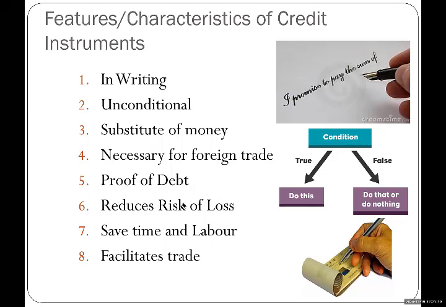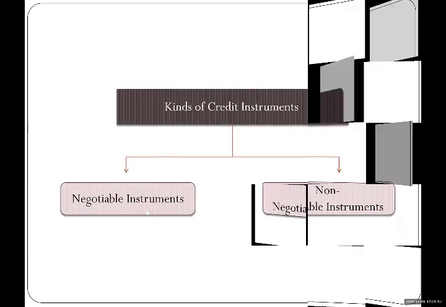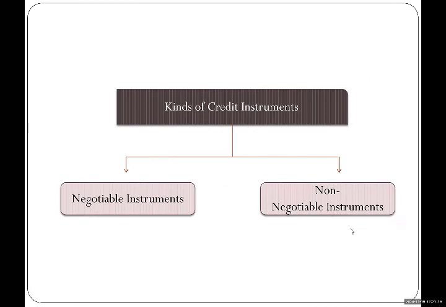So what are the credit instruments? You are promising that you will make the payment in the future. Credit instruments can be negotiable and non-negotiable. We have studied the check, the promissory note, the bank draft, and the letter of credit. These are the credit instruments, and they can be negotiable or non-negotiable. What does it mean?